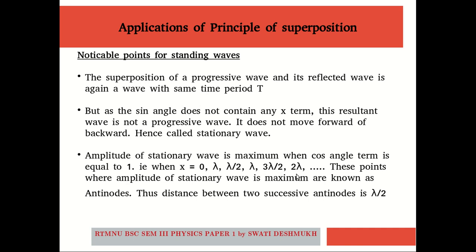So these points where the amplitude of the stationary wave is maximum are known as the antinodes. And the distance between two successive antinodes is nothing but lambda by 2.